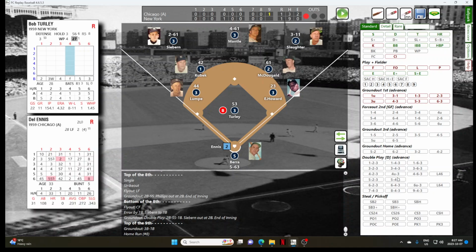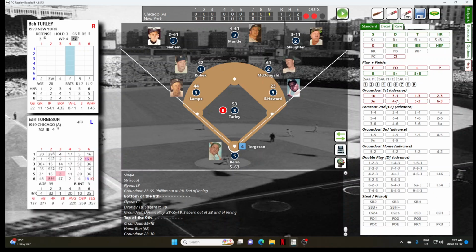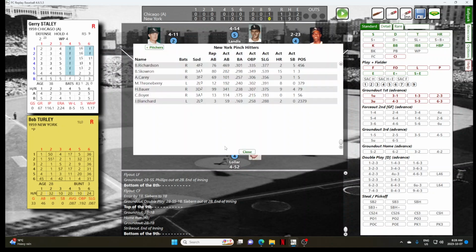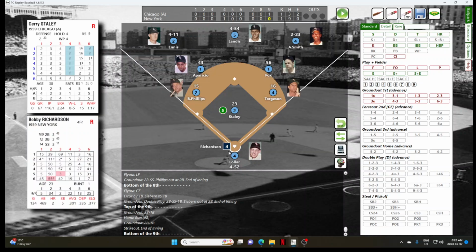Dennis steps up, ground ball, second base. McDougald has it for out number 2. With Earl Torgeson stepping up, and Torgeson will strike out, and that's out number 3. Torgeson has the golden sombrero, striking out 4 times. To the bottom of the 9th we go. Turley comes out of the game, gets a standing ovation from the crowd. And in to combat is Bobby Richardson.